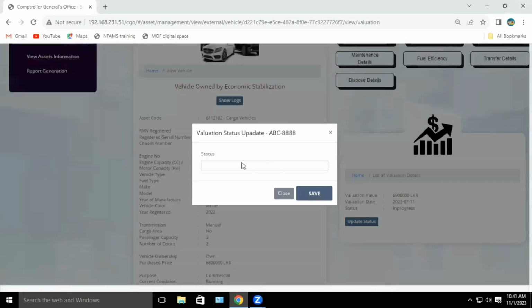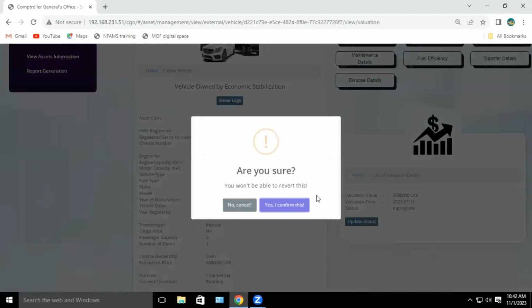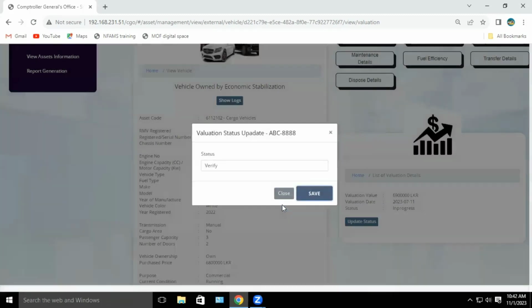Then you can see this familiar message. In this place of status, select verify like this, treating the valuation information is correct. And with that confirmation, you should click save button. Then again, you can see this familiar message, "Are you sure?" Then if you are sure that your verification is correct, then click yes, I confirm this.